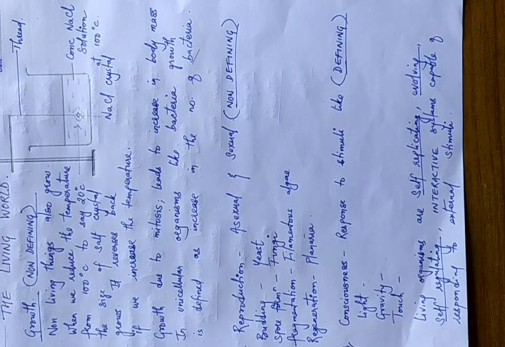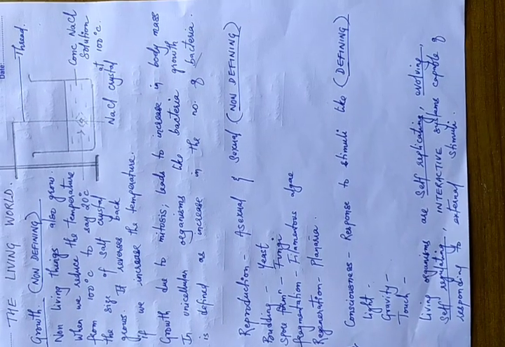So one very important property of living organisms is that living organisms grow. So, living organisms grow, but a very important thing we need to know here is: living organisms grow, yes, that is true, but if we look at growth in living organisms and compare it with non-living organisms, we find that non-living things also grow. Living organisms also grow, non-living things also grow. Okay, so I will give you a certain specific example.